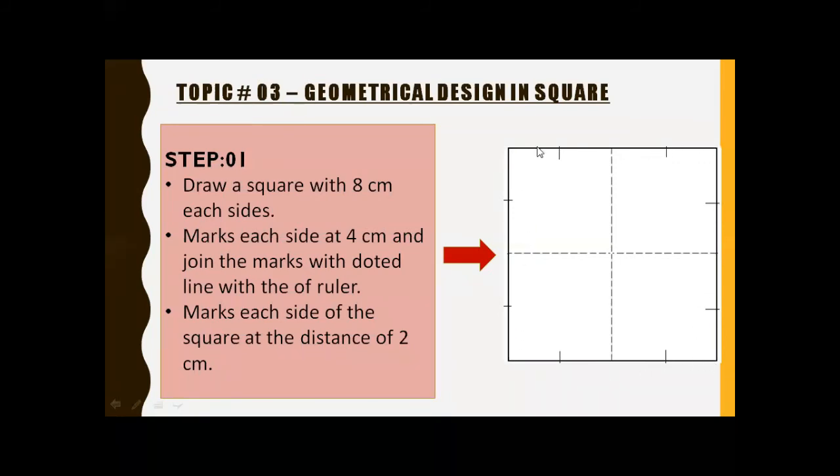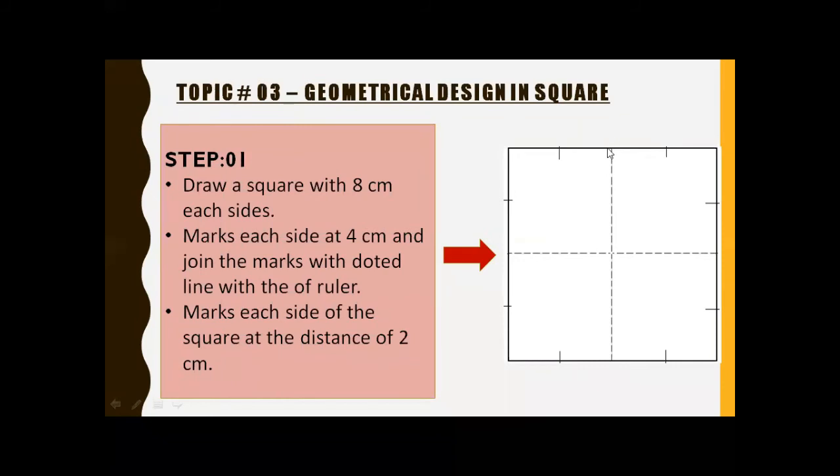All the sides are equal. Make a square. And mark each side 4 centimeter. Mark the 4 centimeter, and join the marks with dotted line with the help of ruler.